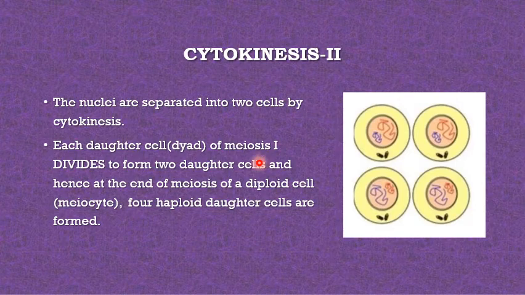So cytokinesis 2: the nuclei are separated into two cells by cytokinesis. Each daughter cell of meiosis 1 divides to form two daughter cells, and hence at the end of meiosis of a diploid cell, the meiocyte, four haploid daughter cells are formed. That is half the number of the chromosomes of the parent cell.